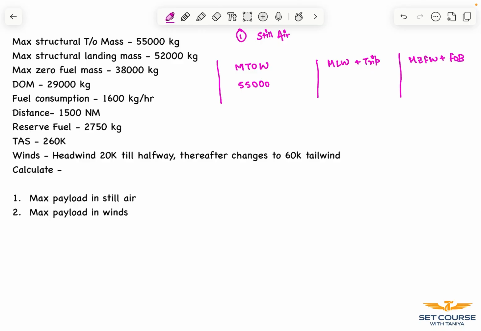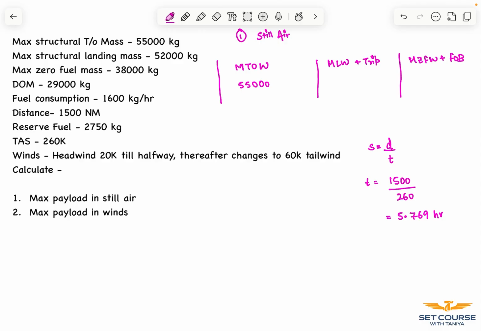How will we do that? We are given our distance and TAS. We know that speed is equal to distance by time. From here, time comes as distance 1500 nautical miles divided by our speed 260 knots, which is approximately 5.769 hours.